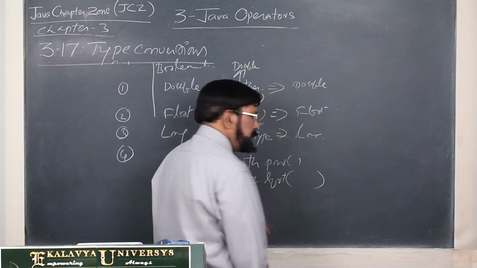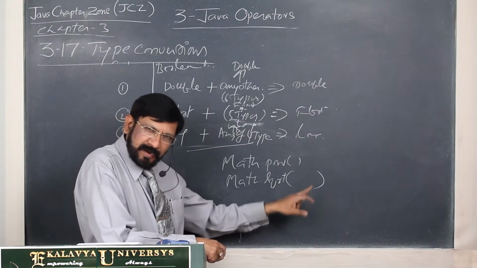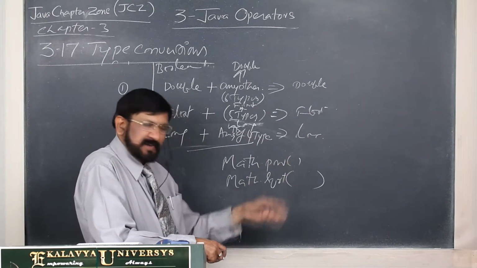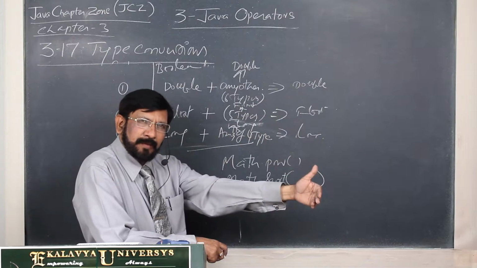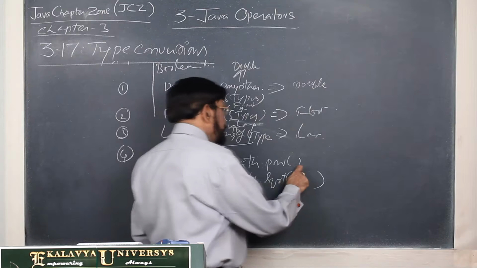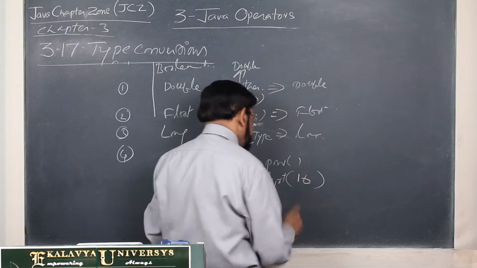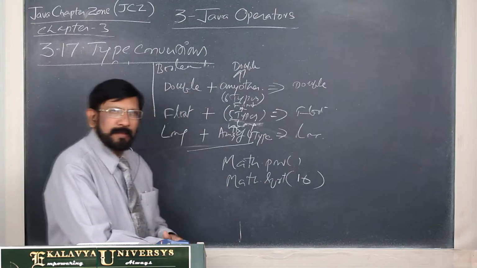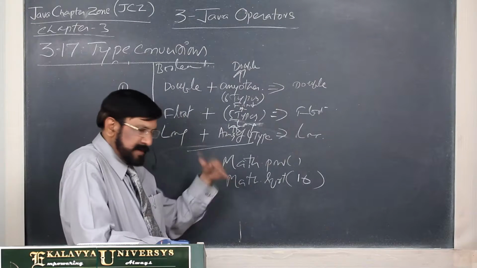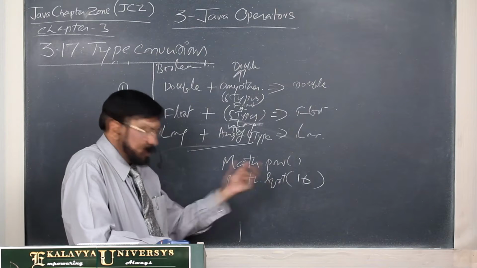Here it requires double. It was designed in such a fashion that it can act upon double. Suppose we have given 16 here. We need not think of that. It takes only double.